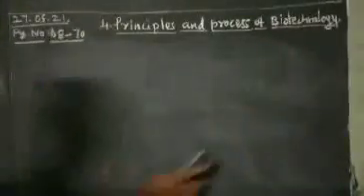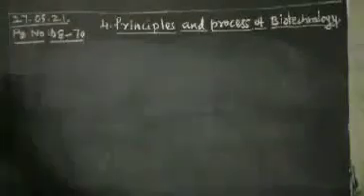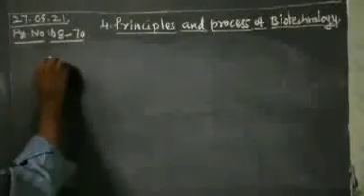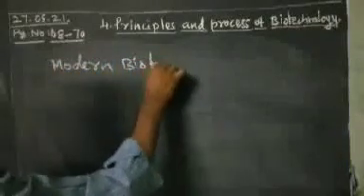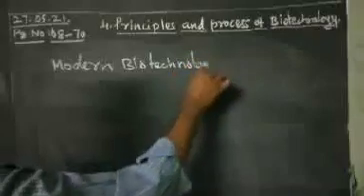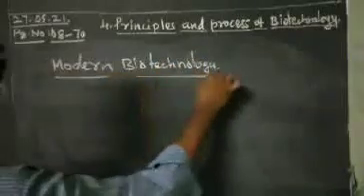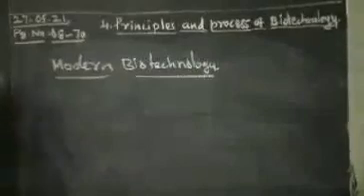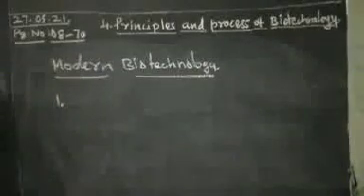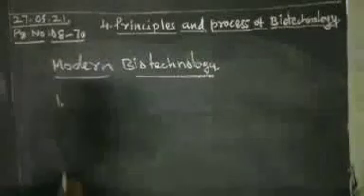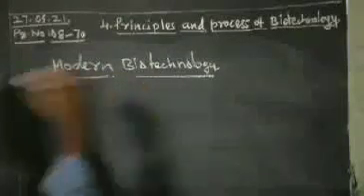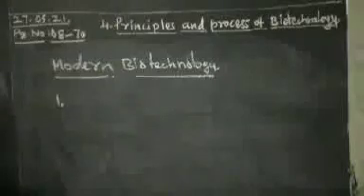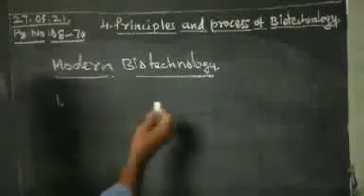Modern biotechnology totally differs from conventional biotechnology in two aspects. The first one is the ability to change the genetic material to get new products with specific requirements, using rDNA technology.